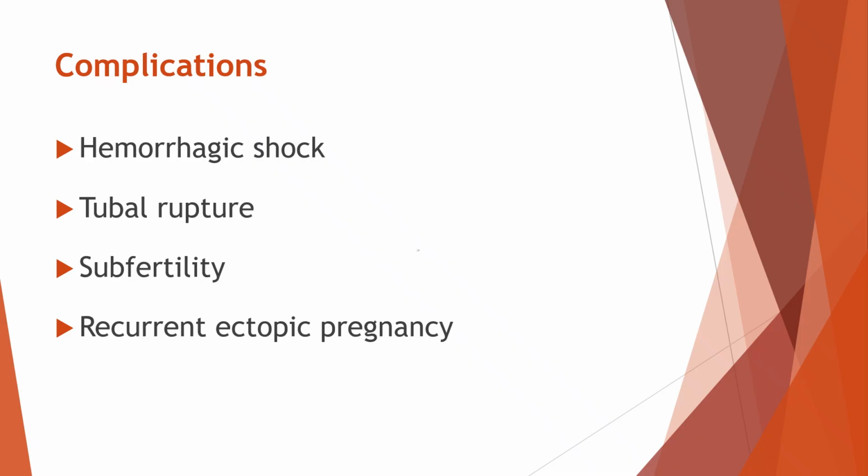Another important complication is subfertility. Damage to the fallopian tube or removal of the tube can reduce a woman's chances of becoming pregnant in the future. There is also a risk of recurrent ectopic pregnancy, which means that once a woman has had an ectopic pregnancy, she has a higher chance of experiencing it again in later pregnancies. These complications highlight the importance of early diagnosis and timely treatment.